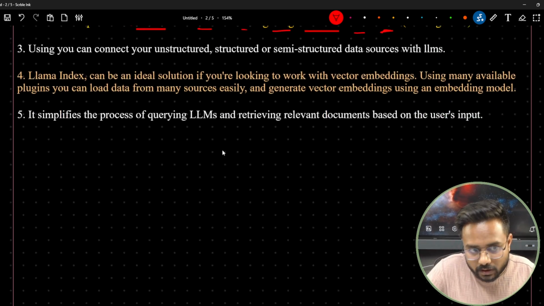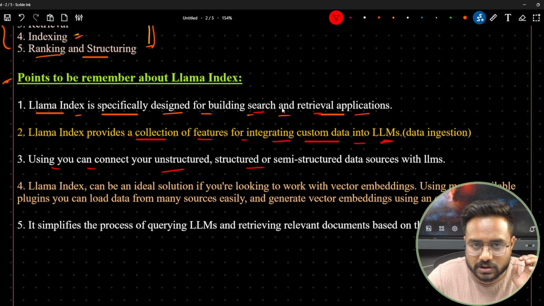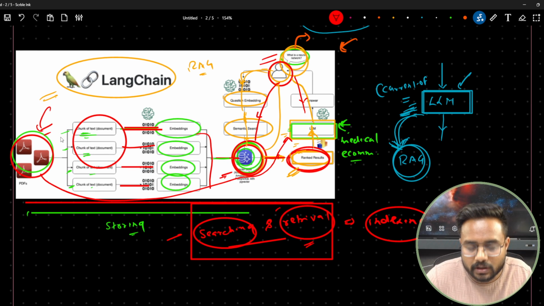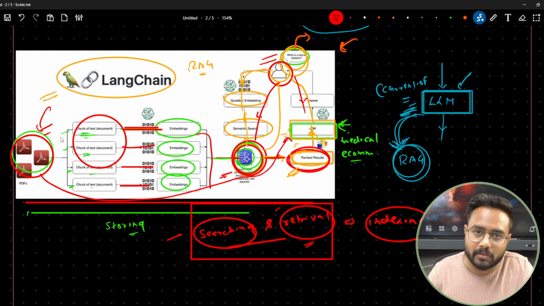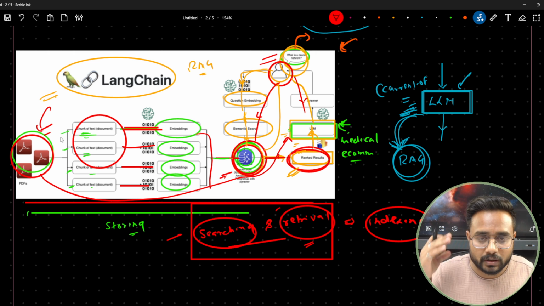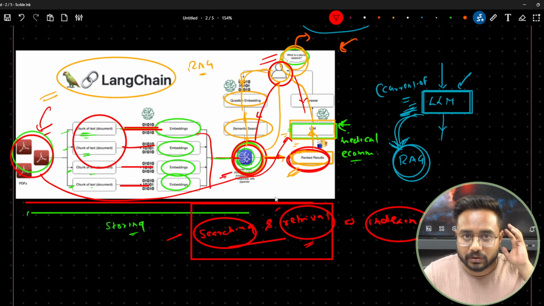Now here you can see the third point. Using this Llama-Index, you can connect unstructured, structured and semi-structured, any type of data with the LLM. So there is no such restriction. If you have structured data kept in a CSV or a TSV, or unstructured data like a PDF, or images, or any sort of document, you can connect everything with the LLMs, and this Llama-Index will provide you that feature.